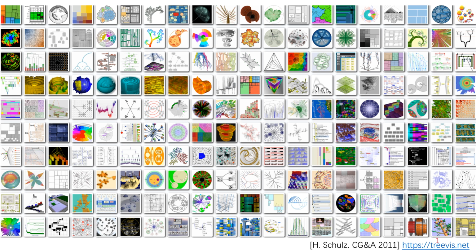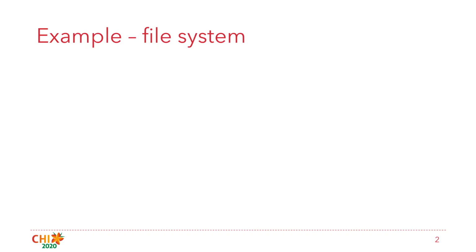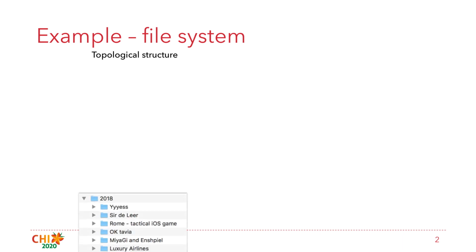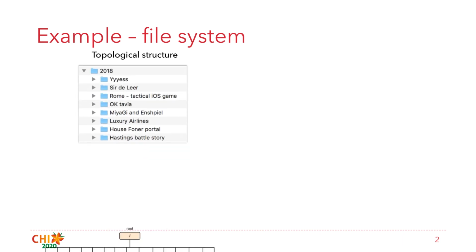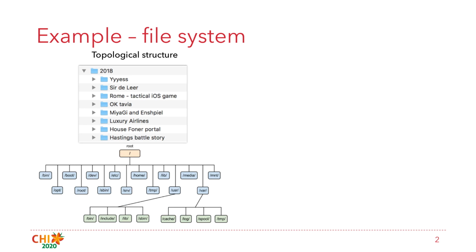Up to now, treeviz.net has collected over 300 treevizations, and different treevizations are designed for variant tasks and application scenarios. Taking the file system as an example, to show its topological structure, the most commonly used treevizations are the indented list or node link diagram.